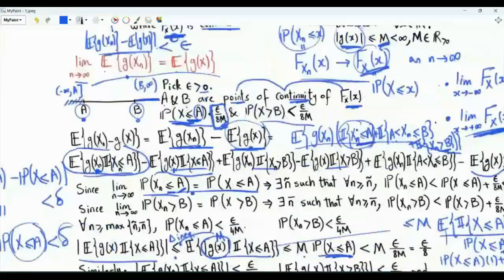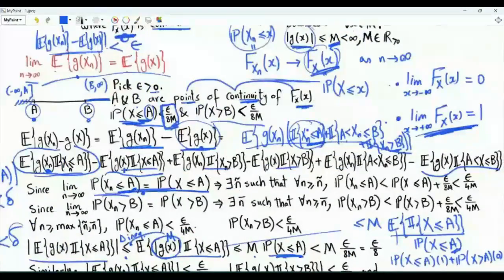So this probability can be upper bounded by delta plus this probability. To be more specific, since we have this statement here, there exists an n tilde such that for every n greater than or equal to n tilde, this probability is less than the probability that random variable big X is less than or equal to a, plus any arbitrary positive quantity, which we can choose to be epsilon over 8m. But the point a is chosen such that this probability is less than epsilon over 8m. So we have a bound on this probability, which is this plus this, that's epsilon over 4m.